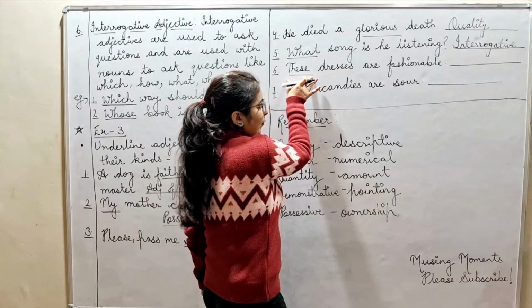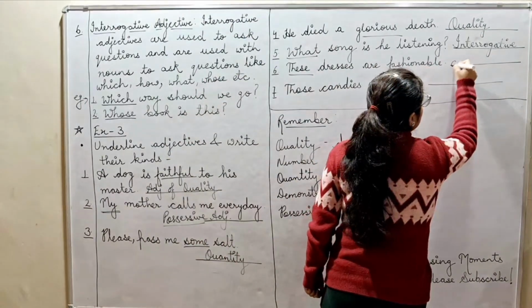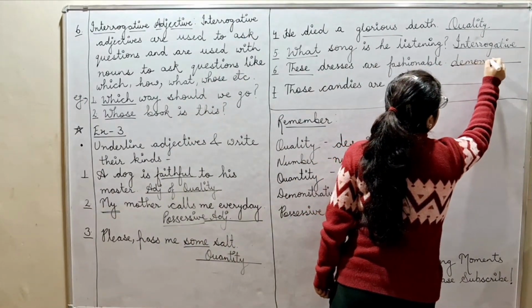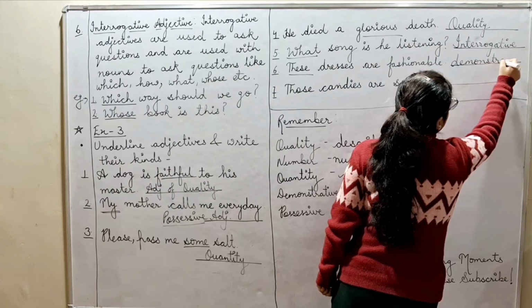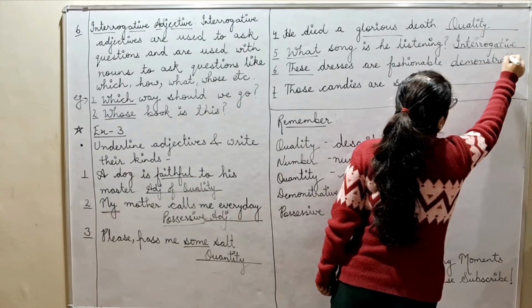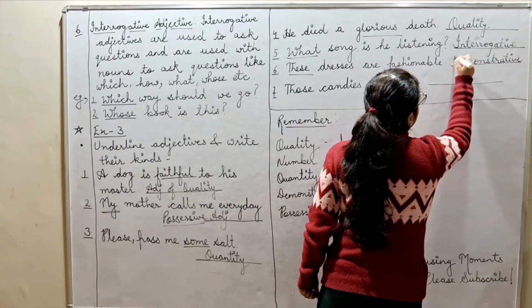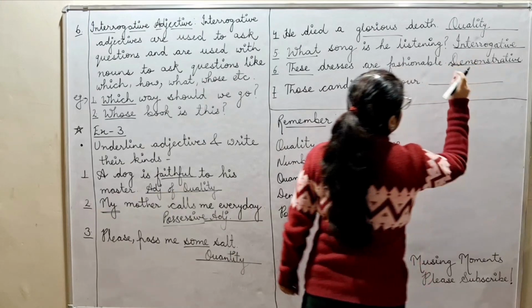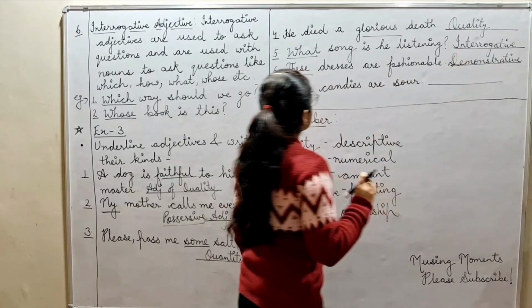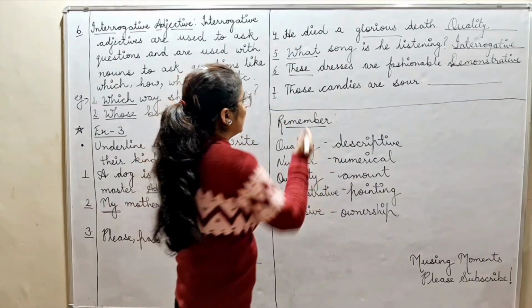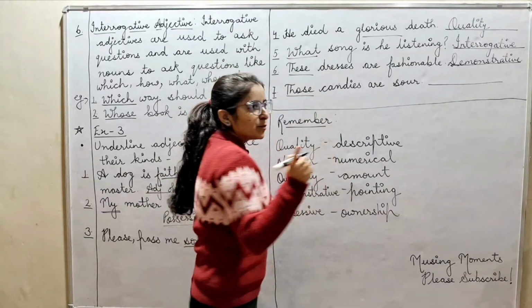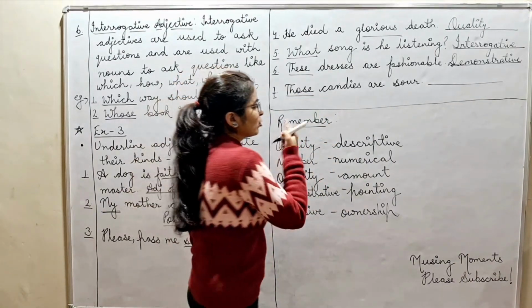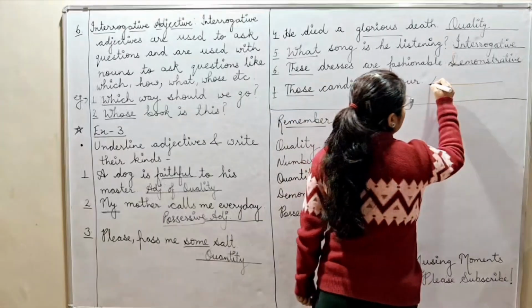These dresses. So, demonstrative. Okay. Next is those candies are sour. Again, this, that, these, those comes under demonstrative. So, those candies, it means demonstrative.